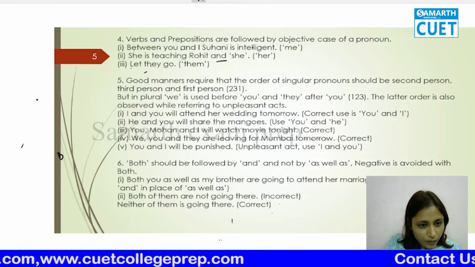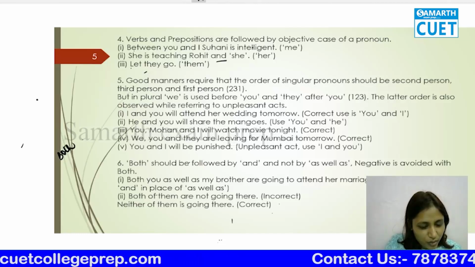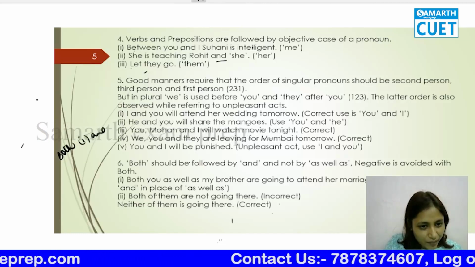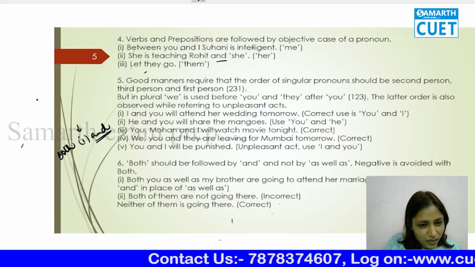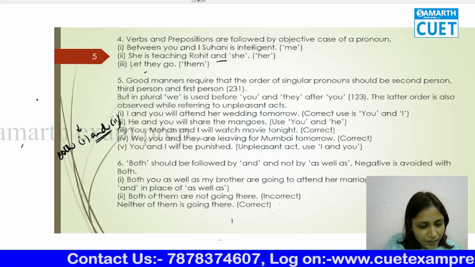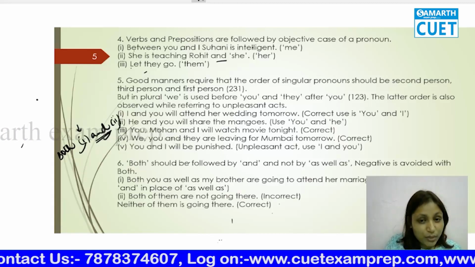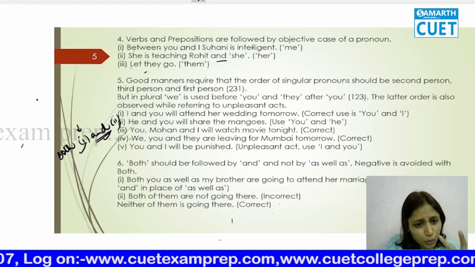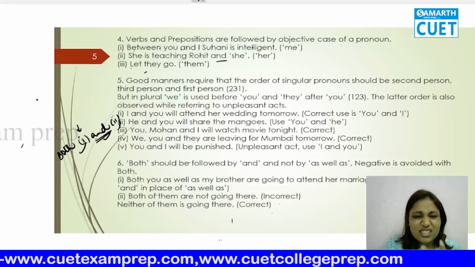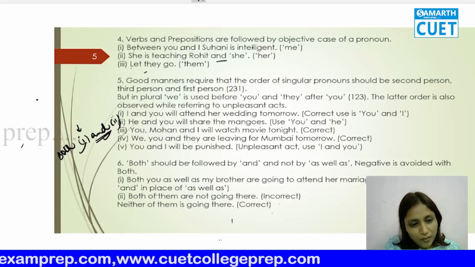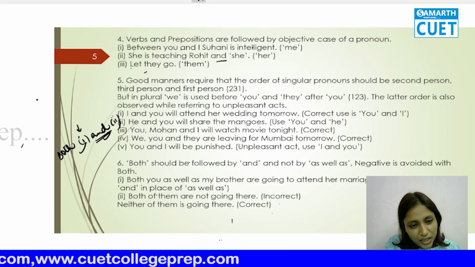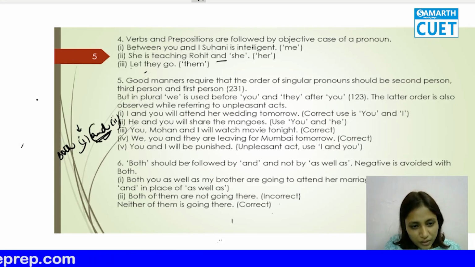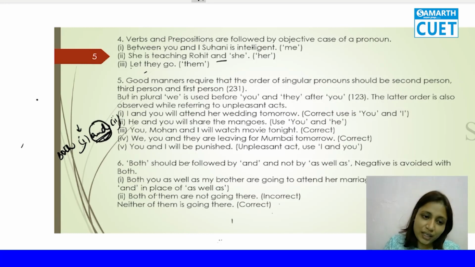So the first rule about both says it will take "and". That means if two persons are involved, any two persons, not first person, second person, third person, I am talking about any two things, two objects. When two objects are attached, first object and second object, the first rule says it is connected by "and", and the second says it is positive.